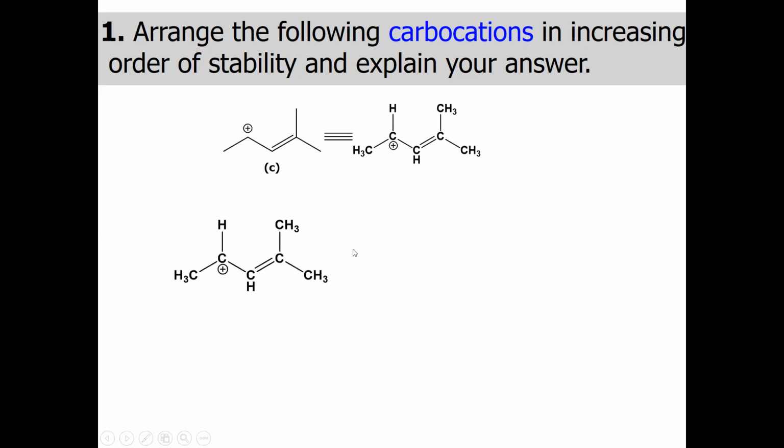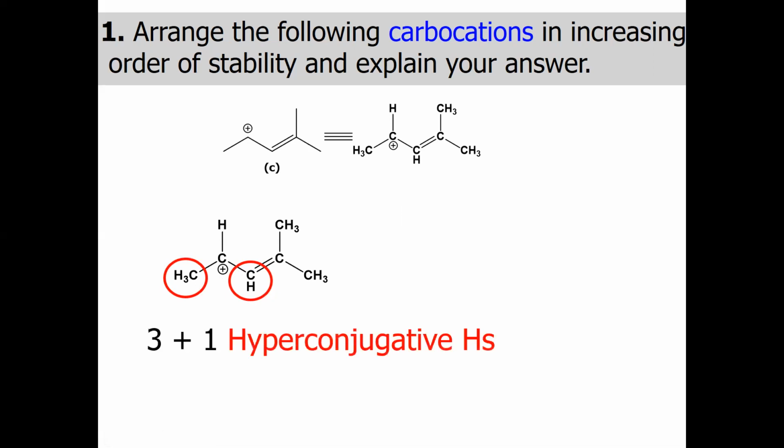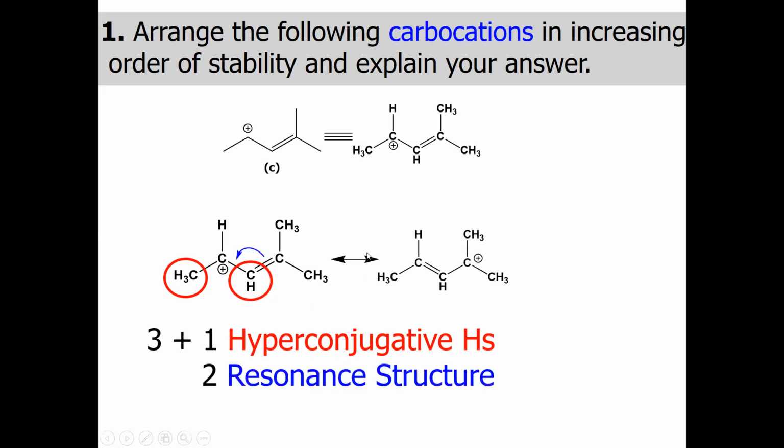And this molecule has an advantage that beside this carbocation on the right and left side, this CH means one hyperconjugative hydrogen, this CH3 means we have three hyperconjugative hydrogens. So overall, this molecule has four hyperconjugative hydrogens, and besides this it has two resonating structures.